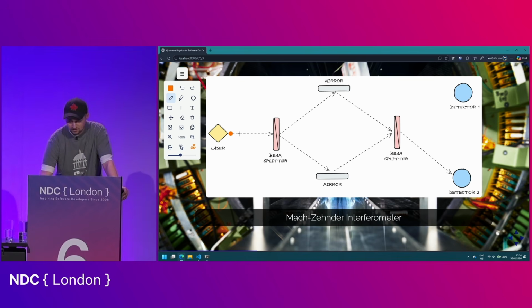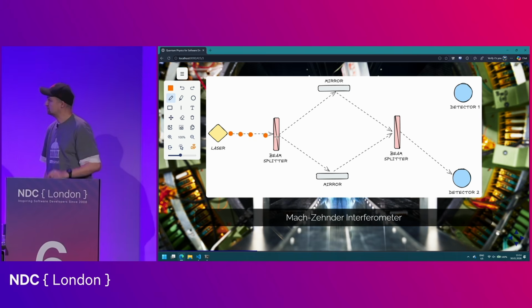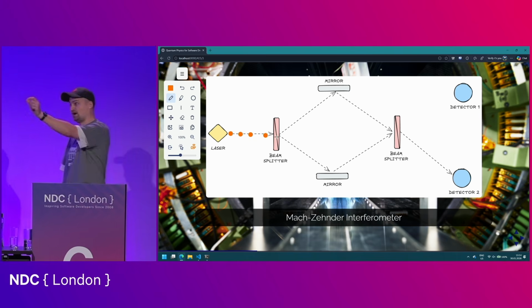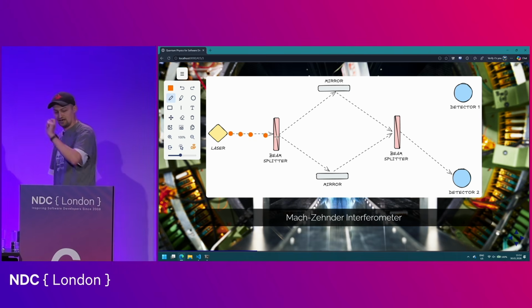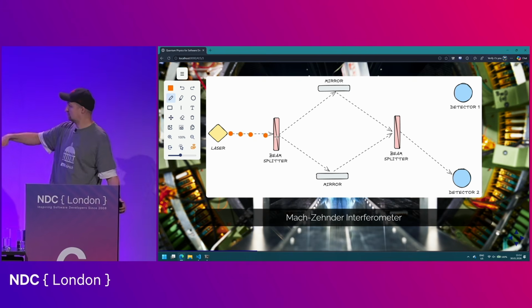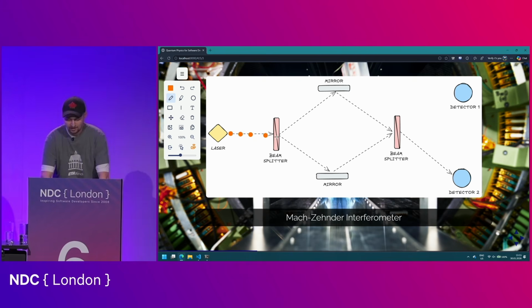So this is what quantum physics tells us. When the photon approaches the beam splitter, it sees that there are two paths that it can take. It can take the upper path in the interferometer or the lower path. And because nobody's looking at it, it takes this path and it takes this path at the same time.